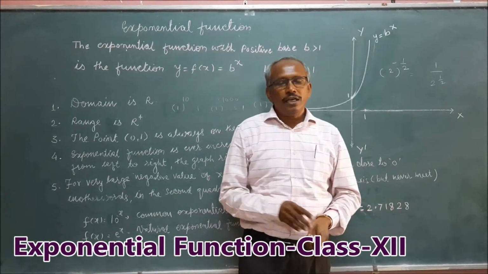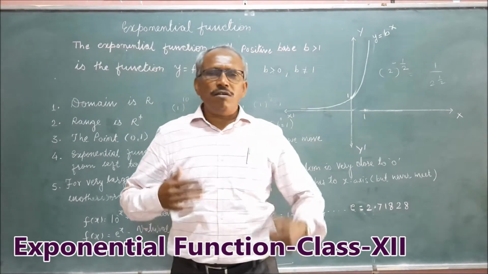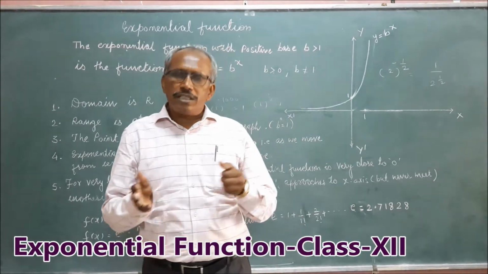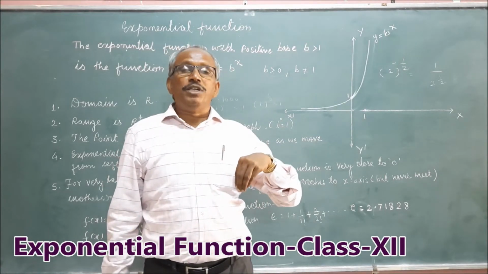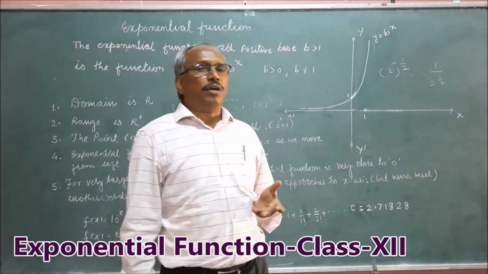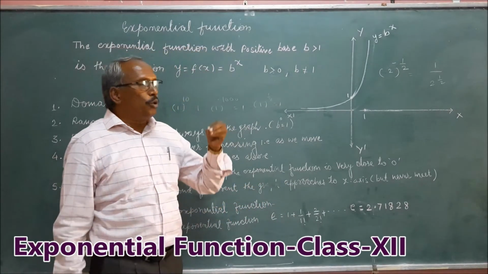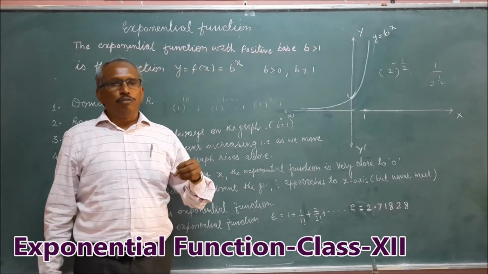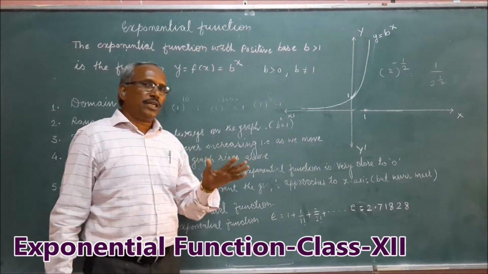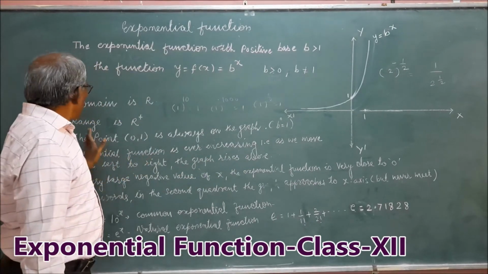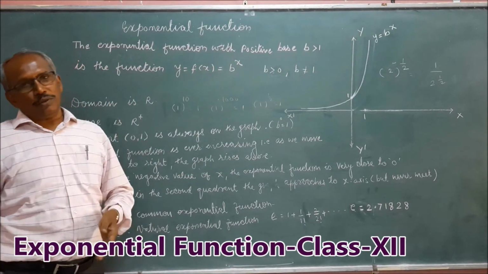So we will get a real number. That means for any value of x less than 0, b^x is a real number. So the domain of y = b^x, the exponential function, is the real numbers, and the range is always the positive real numbers.